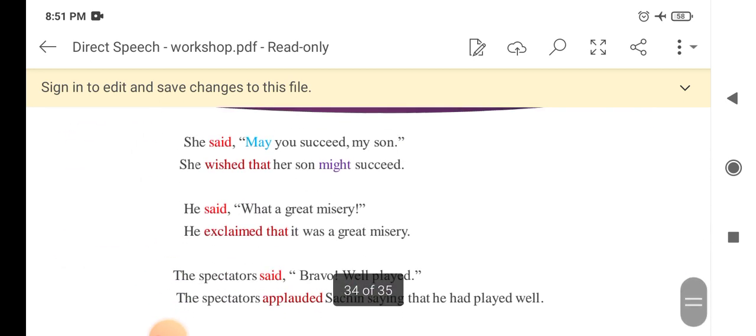Let's see some examples of exclamatory sentences. She said, may you succeed, my son. She wished that her son might succeed. He said, what a great misery. He exclaimed that it was a great misery.